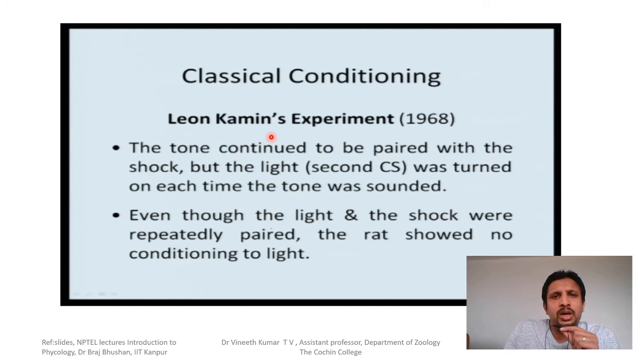You put the tone the first time after conditioning with the tone, the rat will show the fear. You do it for 15 times. So the rat will learn that the tone is not giving him shock. So it does not associate the tone with the shock and also with the light. It learns that repeating this particular tone without the shock, the shock does not have any effect on it. As a result, the conditioning will slowly decrease.